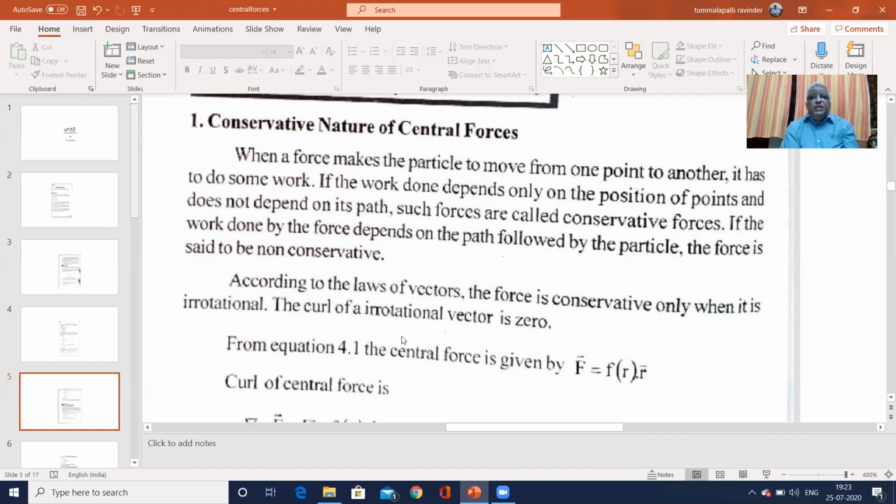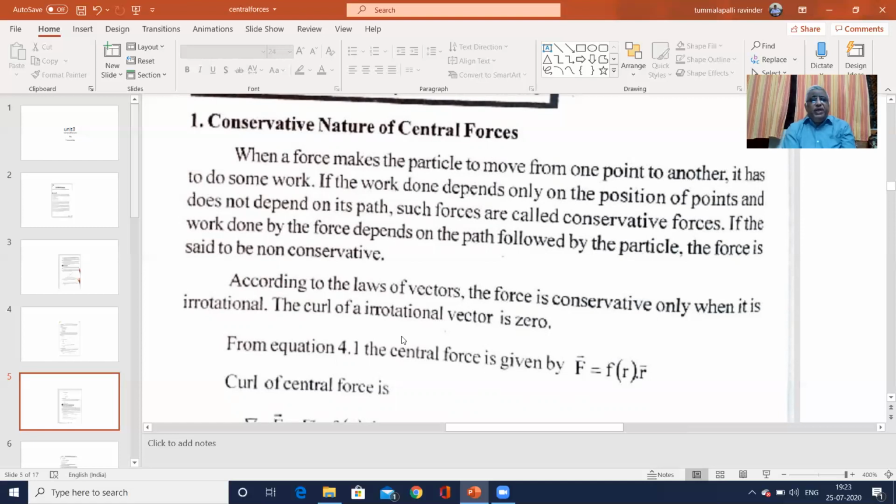According to the laws of vectors, a force is conservative only when it is irrotational. The curl of an irrotational vector is zero. We have studied this earlier, when we first read vector analysis.